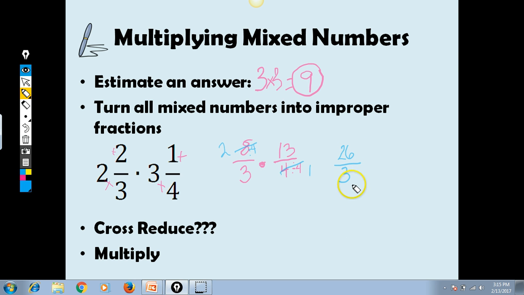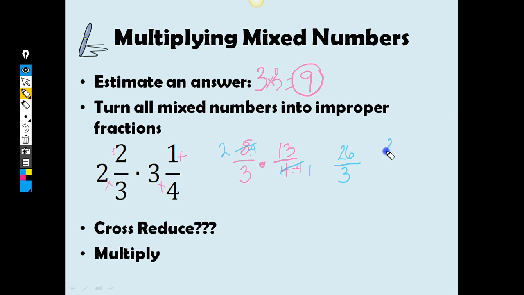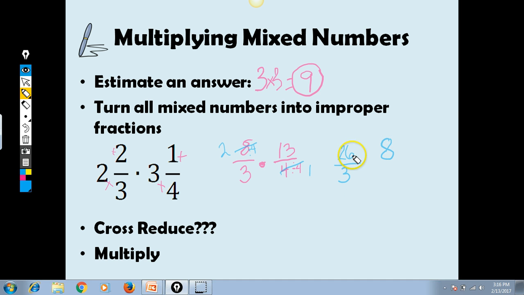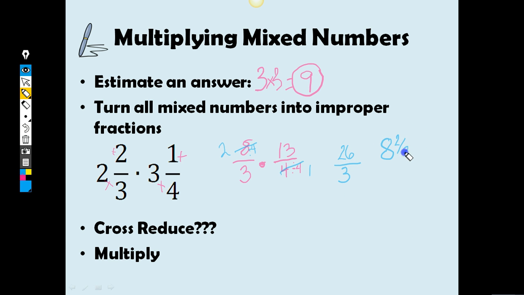So whichever way you're most comfortable with. How many times can 3 go into 26? Or if you want to say, well, I have 3/3 and 3/3 and 3/3 until you get there, that's fine with me. But I'm going to say that I can put 8 3s into 26 and get 24. I had a brain fade there. So my whole number is going to be 8. And then I have 2 left over, so it should be 8 and 2/3 should be your answer.